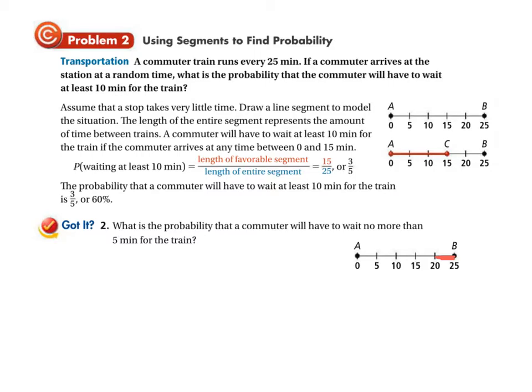That is, and you should write this as, probability of wait no more than 5 minutes equals, and how many minutes is in this stretch where you would wait no longer than 5 minutes?